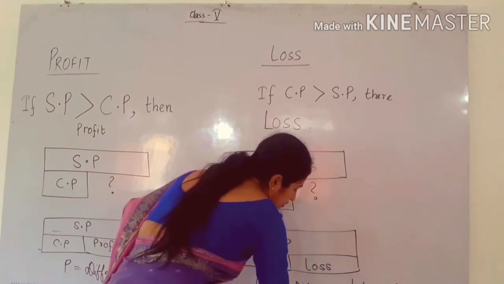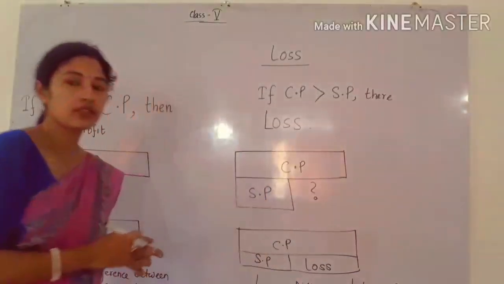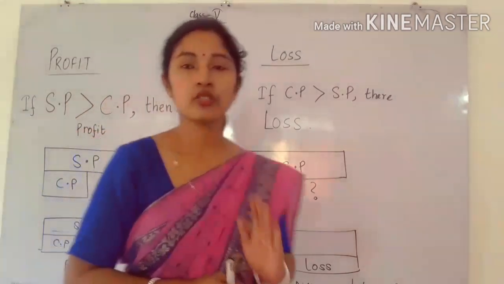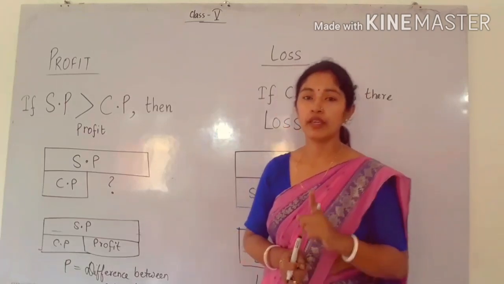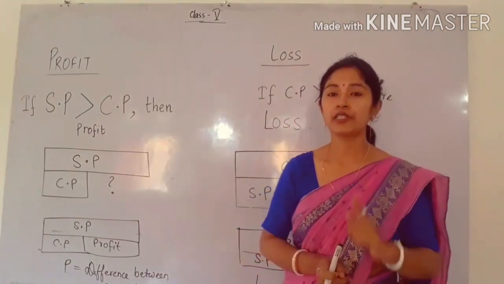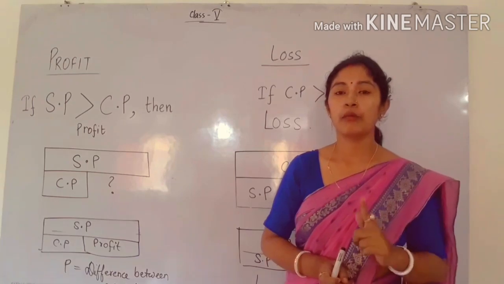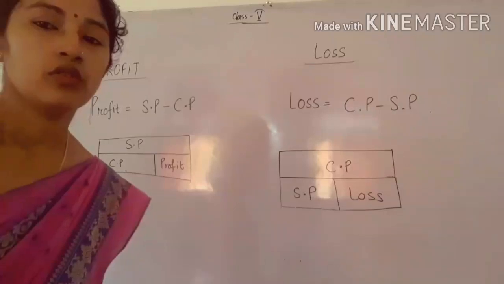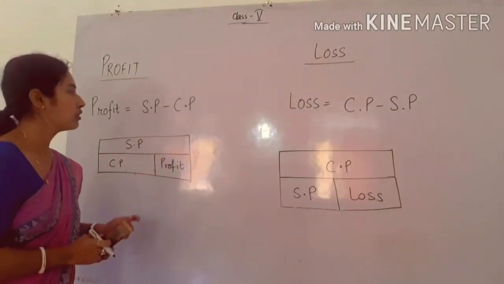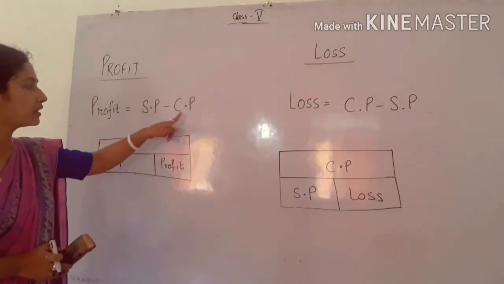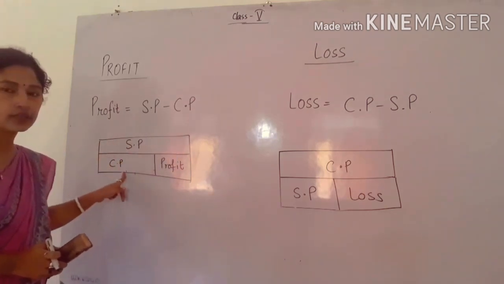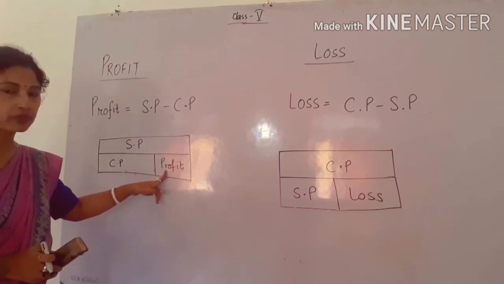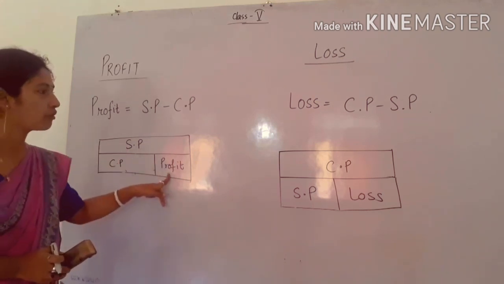CP and SP. That means in both the cases, in profit as well as in loss, we have to do subtraction. But you must know the most important thing, that in profit the SP is greater than the CP, but in loss CP is greater than SP. So this is the formula for profit and loss. So profit is equal to SP minus CP, as SP is greater than CP. So the remaining portion we will get by subtracting. So SP minus CP is the profit.